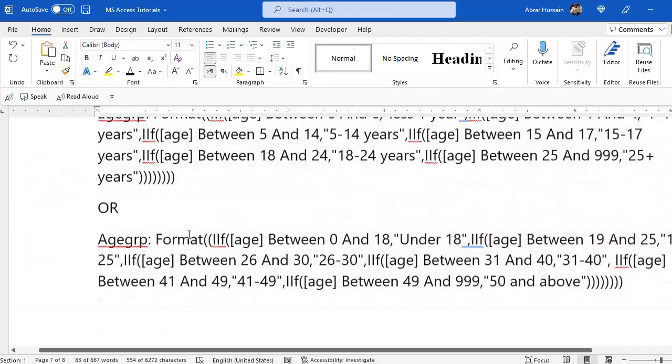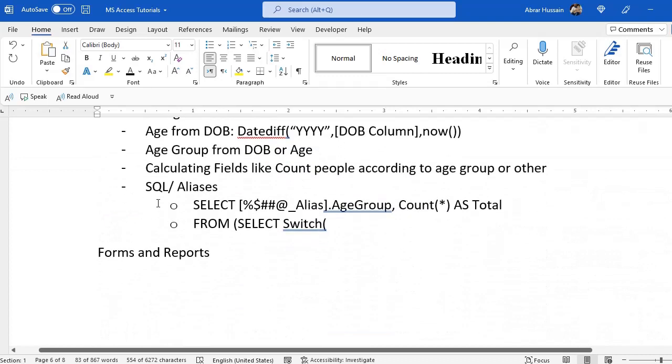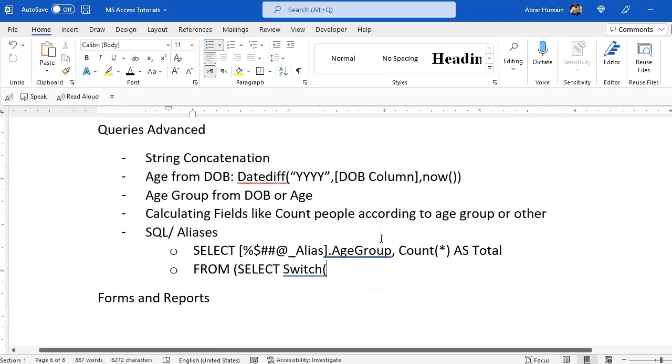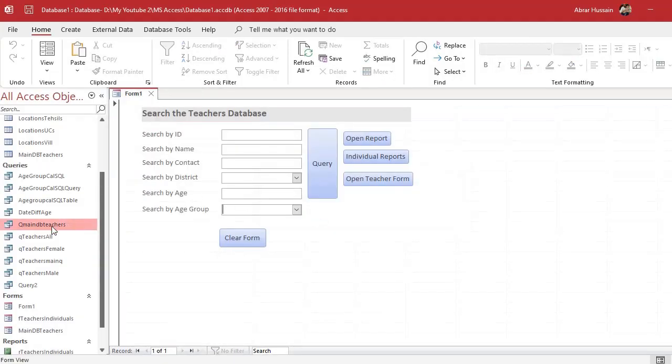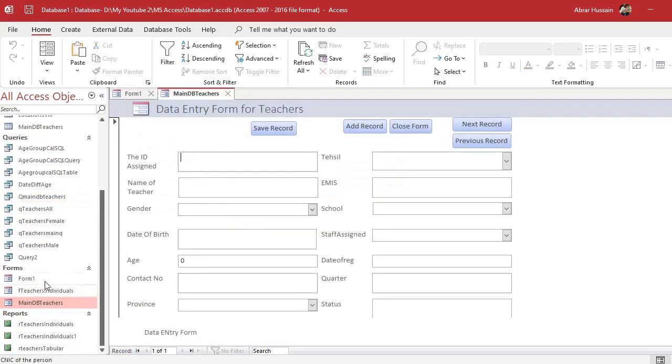Now what's remaining here in today's commitment? All these are done, I think, mostly. We have added some columns in the queries, calculating field, counting, SQL, and now forms and reports. Okay, that interesting thing that we discussed in the start, that if I want here that if someone's date of birth is written here, then this age should be calculated automatically. It should not be entered.